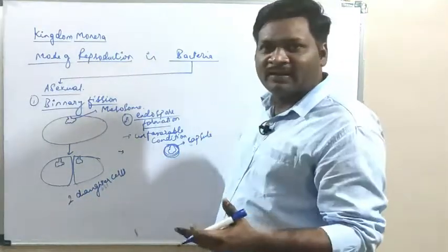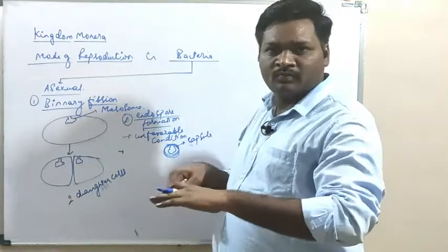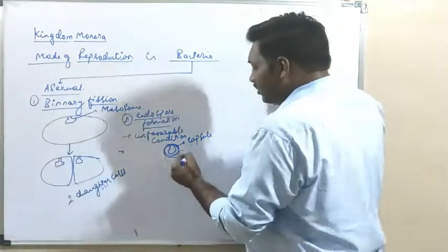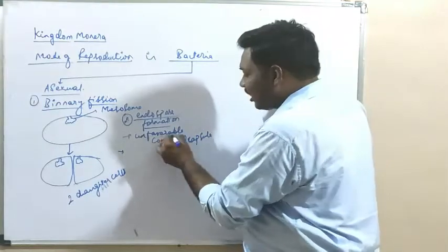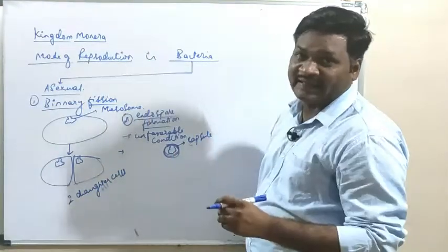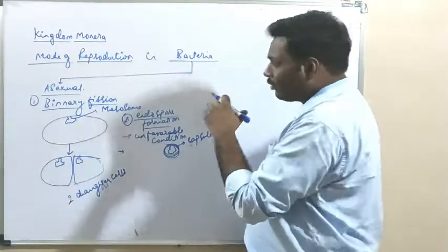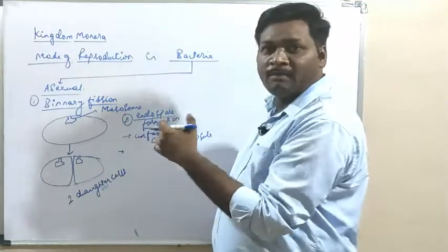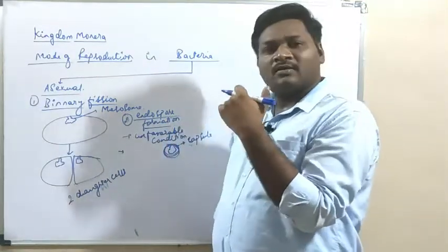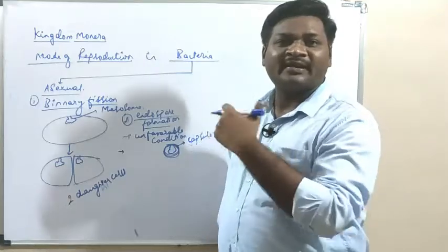And when they get favorable conditions, that means normal conditions, at that time they find a source and they germinate again into new bacteria. So it cannot be seen as reproduction, but it is the property of the bacteria to germinate again.